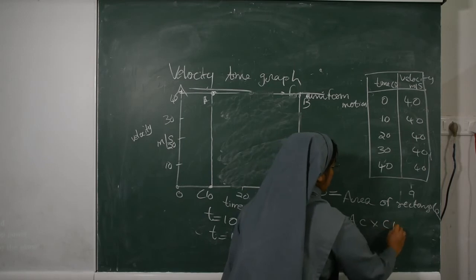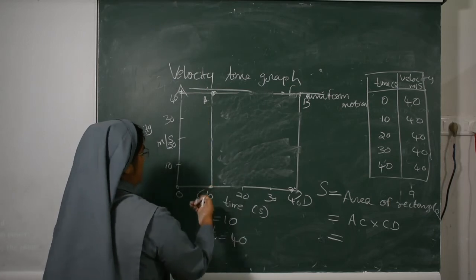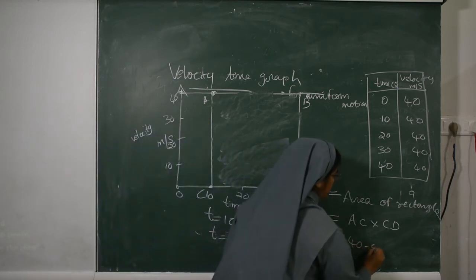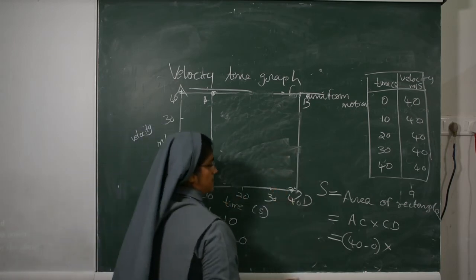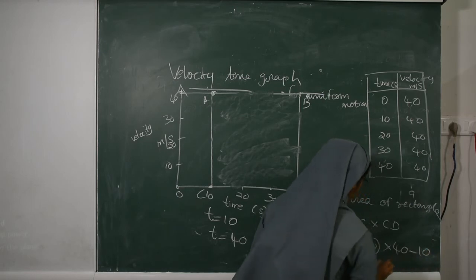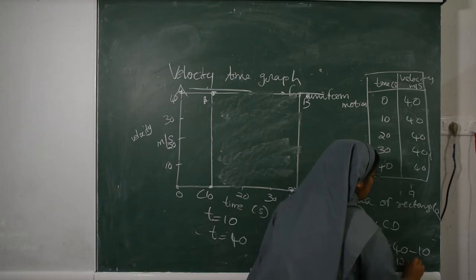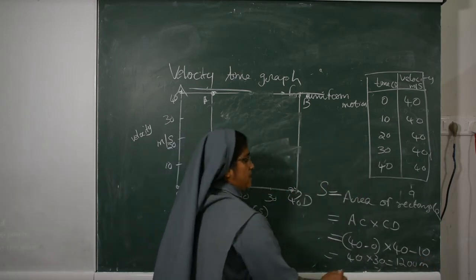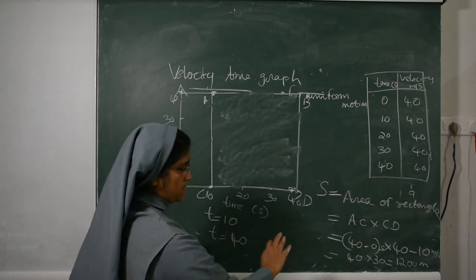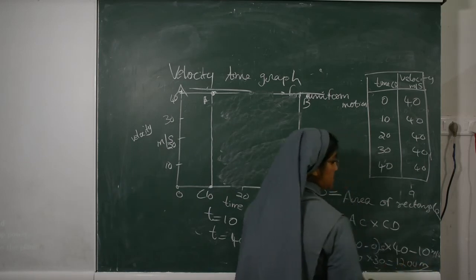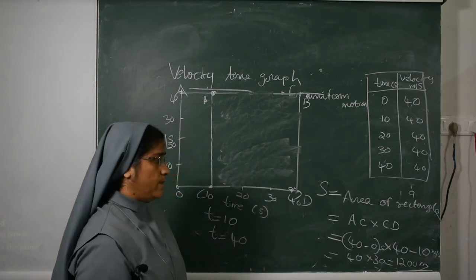AC means 40 minus 0, into CD, which means 40 minus 30. So we got 40 into 30, which means 1200 meters. Seconds and meters per second, so the seconds cancel, and we get 1200 meters covered. The distance travelled by the object is 1200 meters.